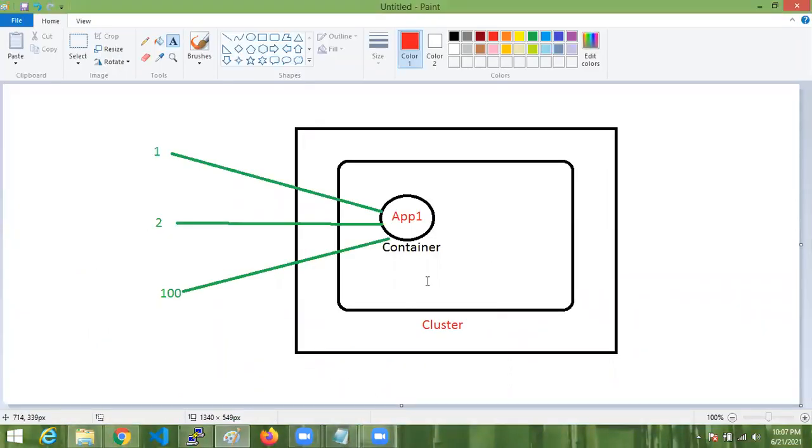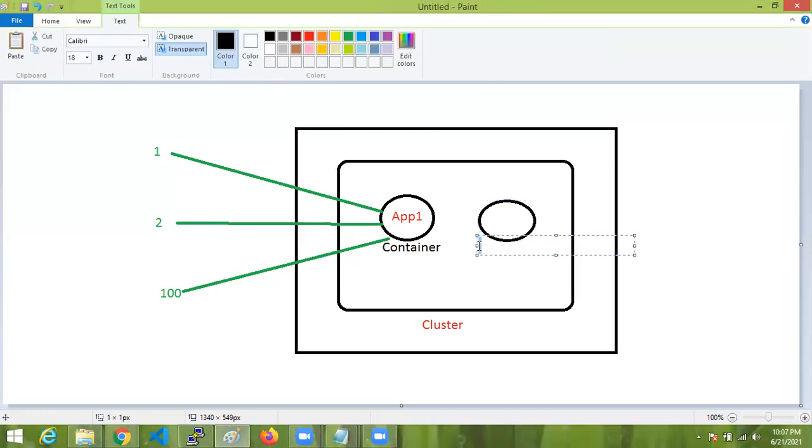Now more requests are coming, so I want to increase the same application by one more instance, one more container. I have to scale up. Scaling means increasing the containers to handle the traffic.